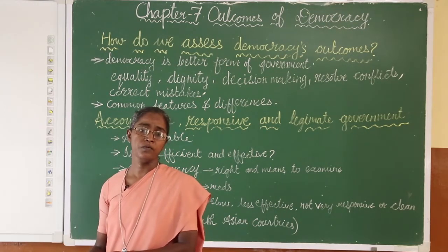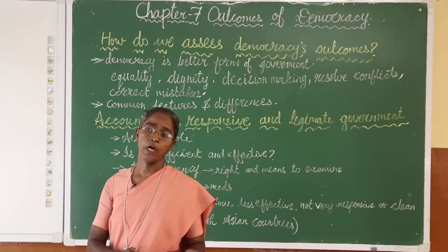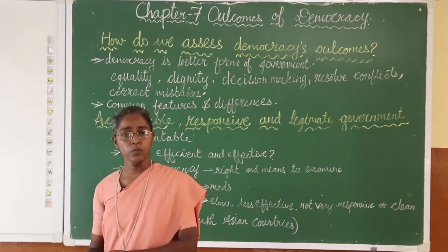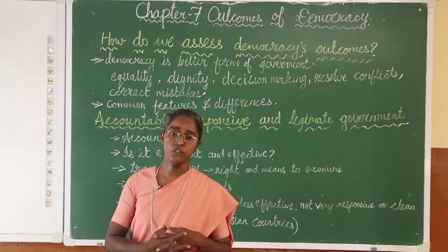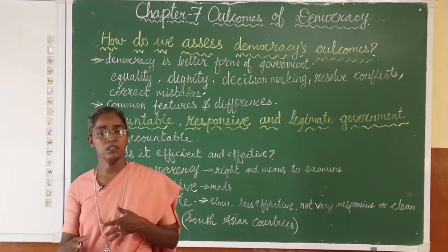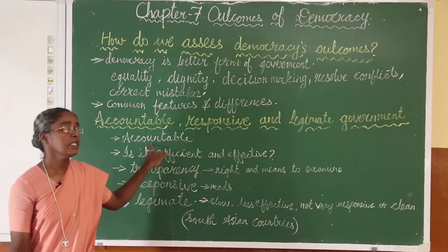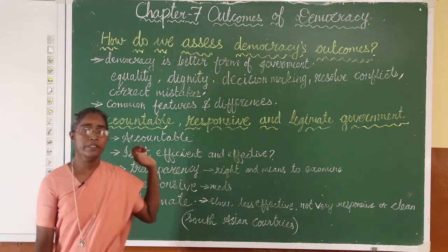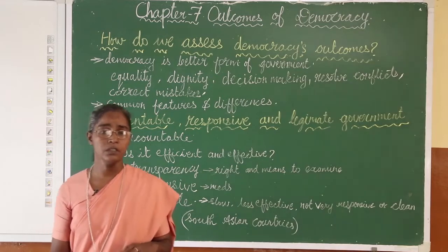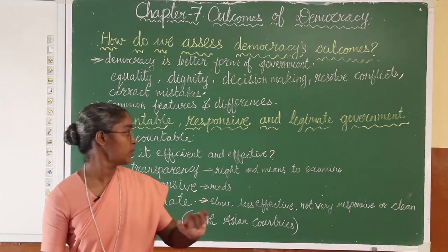Now, when it is made for the people, who should be part of this decision making? It is the people who should be part of it. When this does take place, automatically the democratic form of government is accountable to the people.